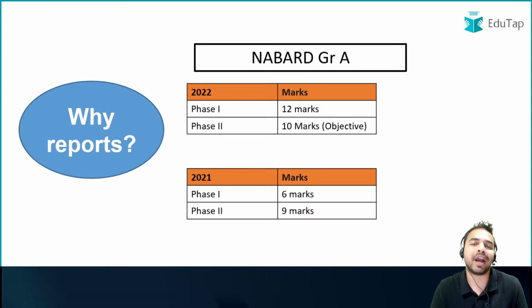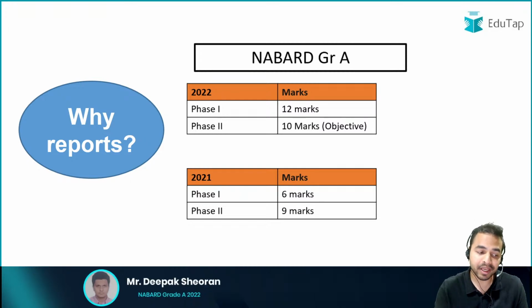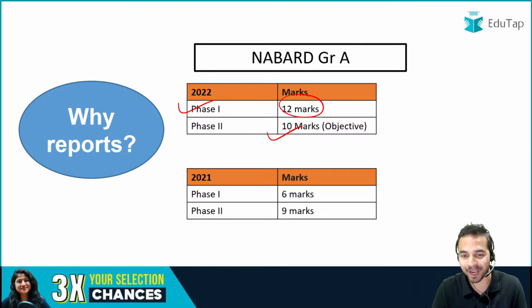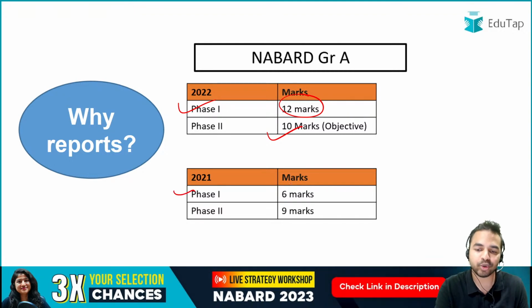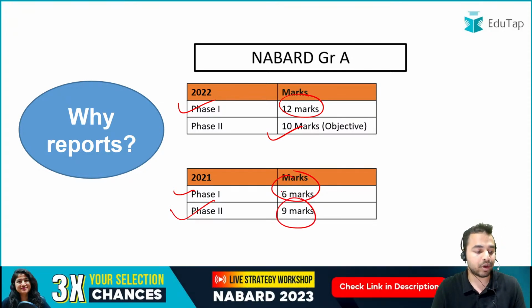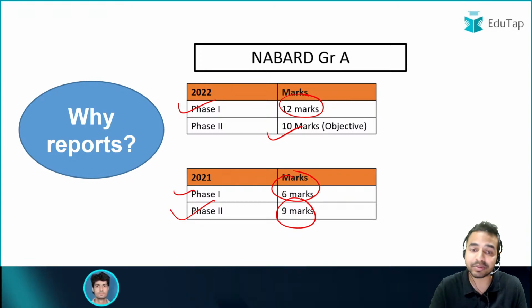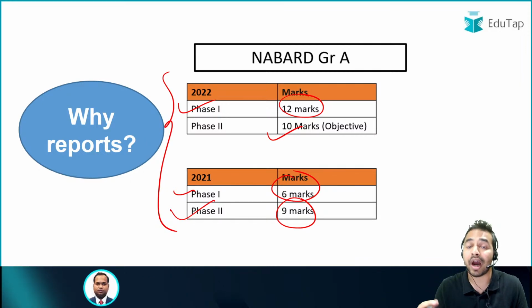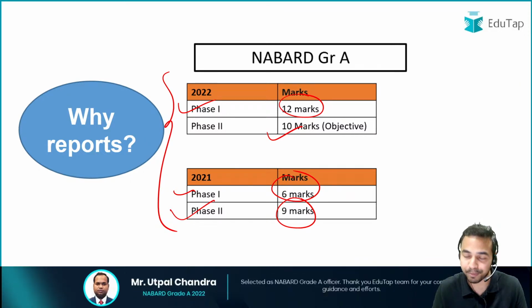The reason behind that is these numbers. In phase 1, in the year 2022, 12 marks of questions were asked. In phase 2, 10 marks of questions were asked in the exam. In 2021, phase 1 had a total of 6 marks of questions, and in phase 2, 9 marks of questions were asked in the exam. So my dear friends, after seeing the weightage of these reports in previous year exams, it is very much understandable why we are covering these reports and indices.